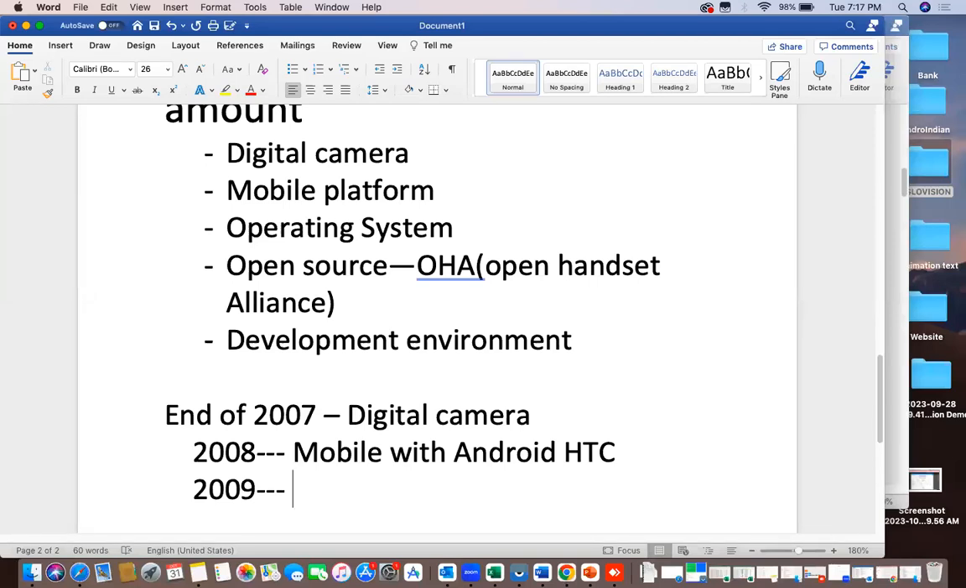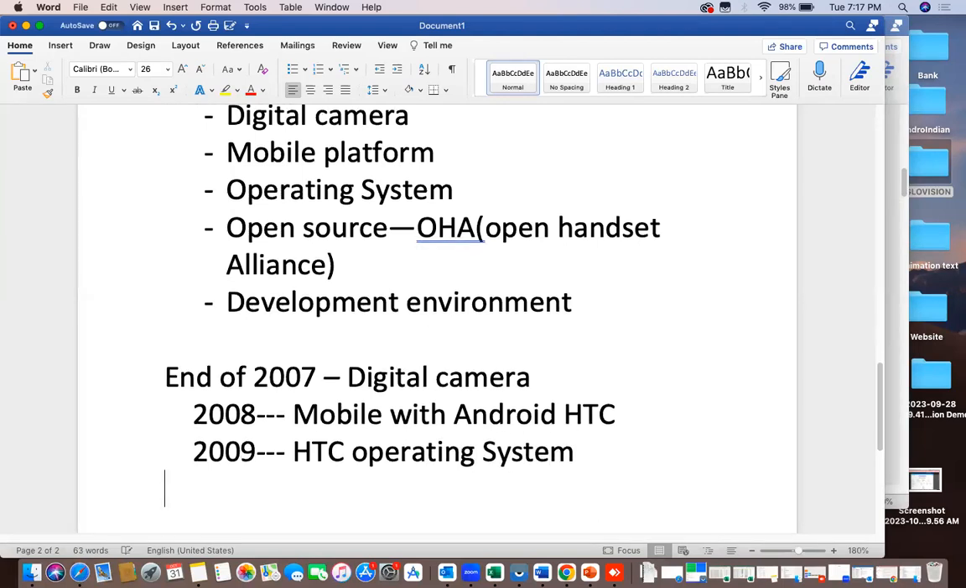now the next step came, in 2009. They released one more device with HTC, this time as an operating system. But even though this was released with HTC in 2009 with the operating system, people still did not show any interest. Why? Because even this was not stable again.